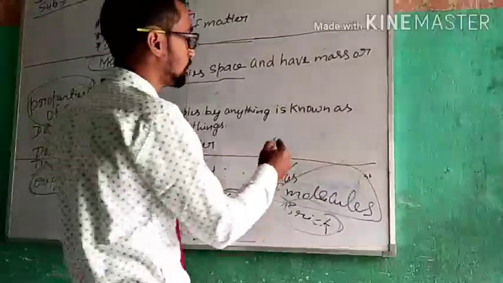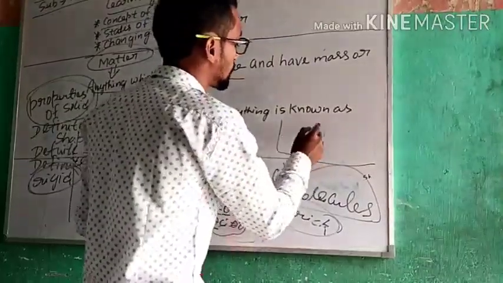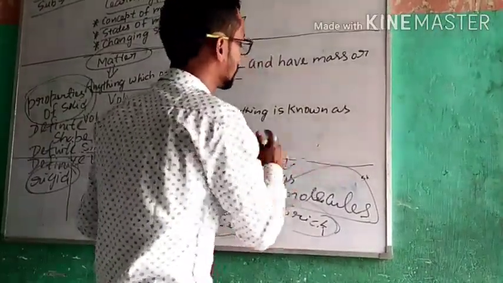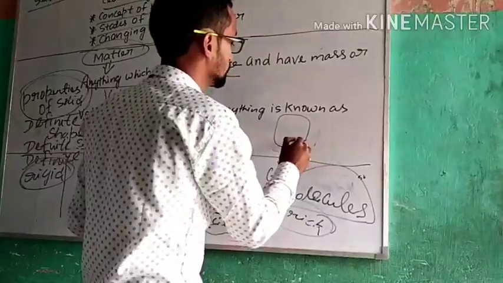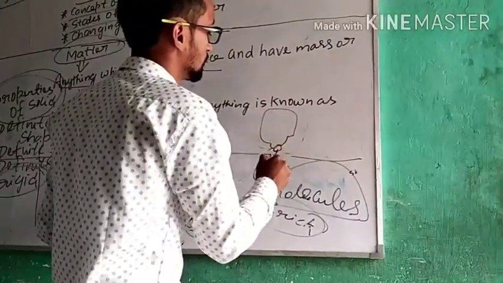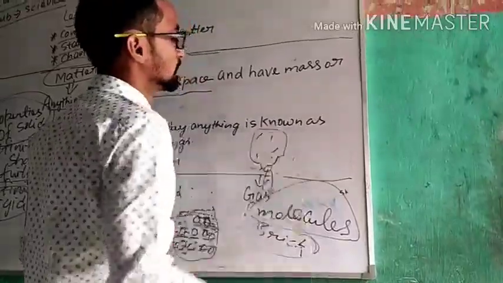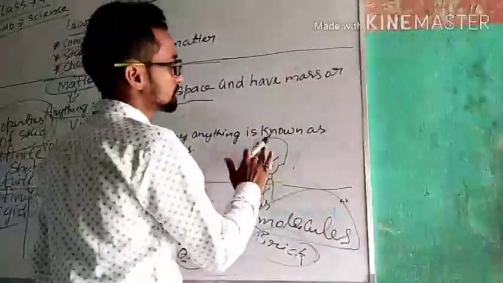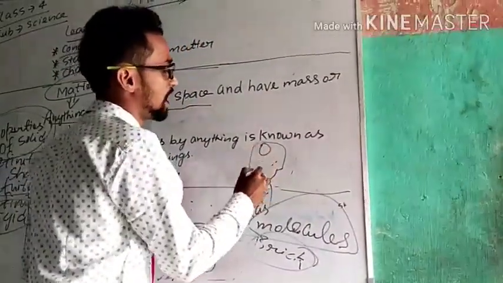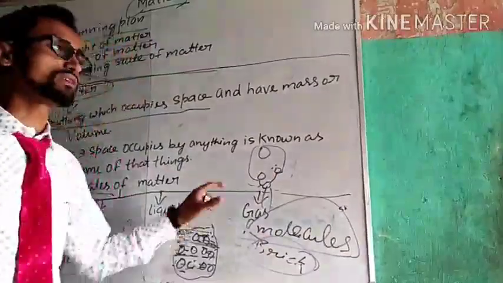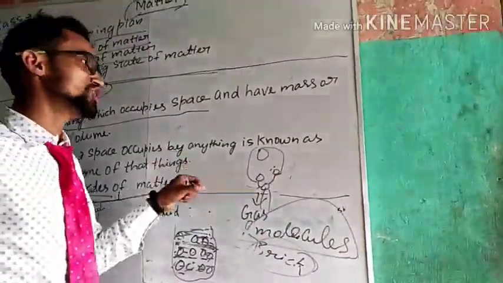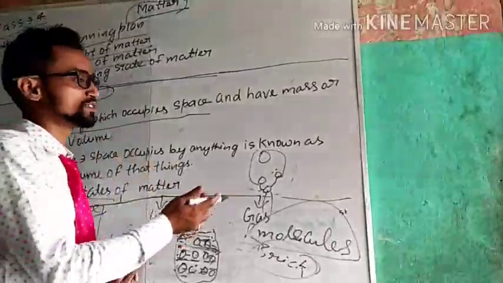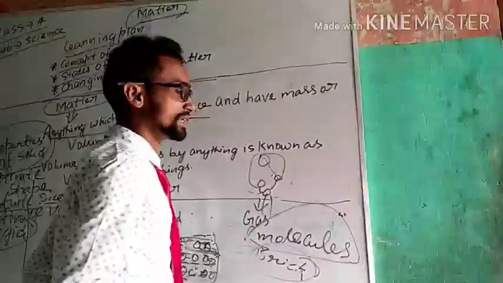But when we talk about gas, suppose it is a balloon which is filled with air. Here the molecules are very far away from each other. There is a lot of space between the two molecules of gases.